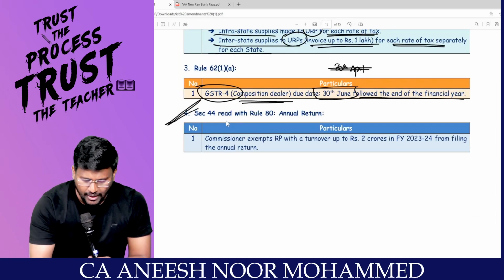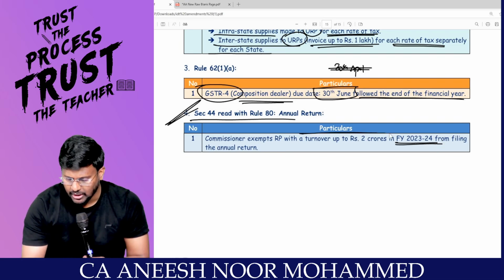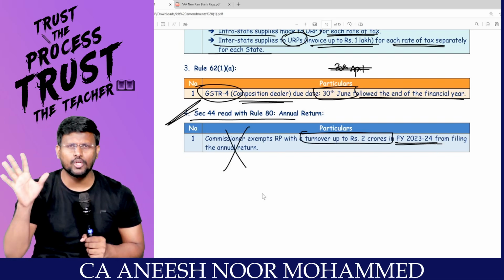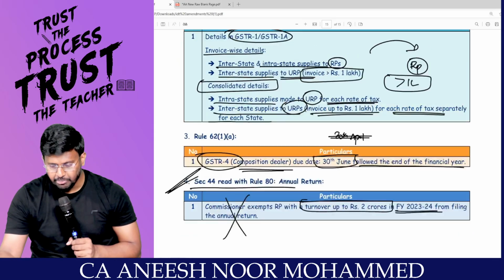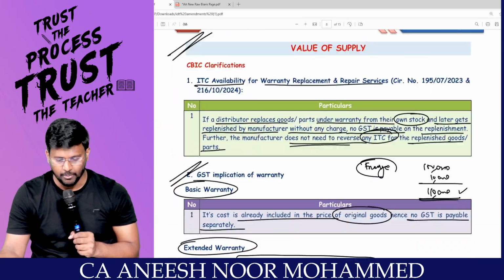And now the annual return, section 44. In financial year 23-24, if your turnover is up to 2 crore, don't file the annual return. They said that up to 2 crore, there is no need to file the annual return. These are the major amendments. 100% of the amendments have been covered, my dear lovable students.